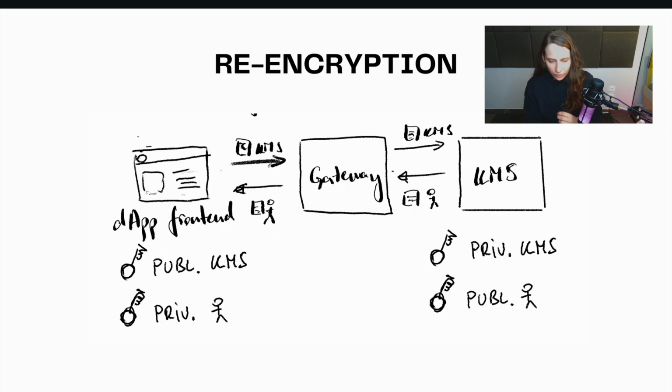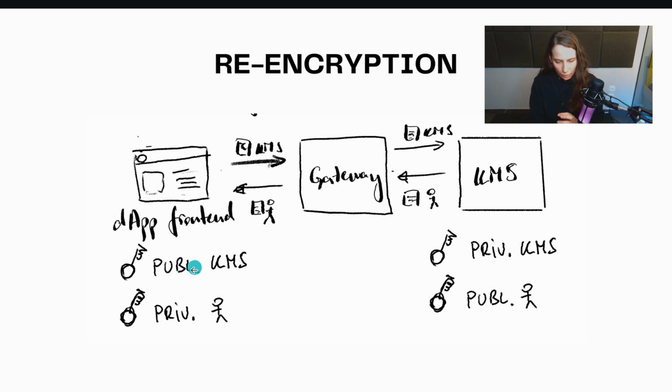All right. The re-encryption basically happens on the front end. On that front end, the data is basically encrypted with the KMS. So that front end holds the public key of the KMS and the private key of the user.